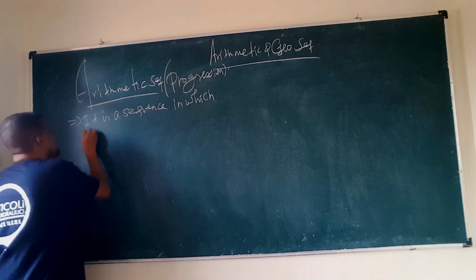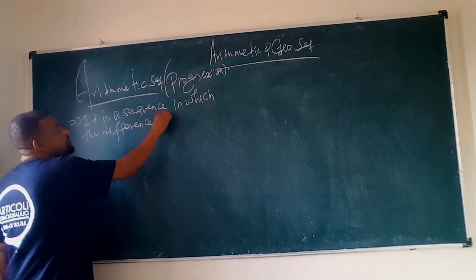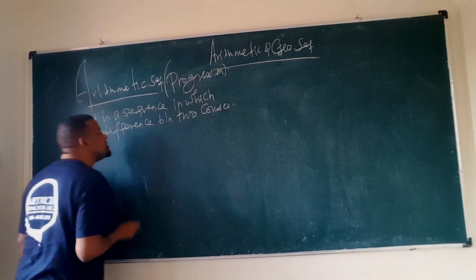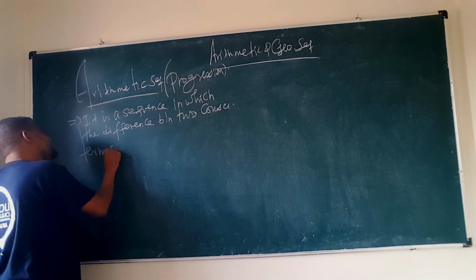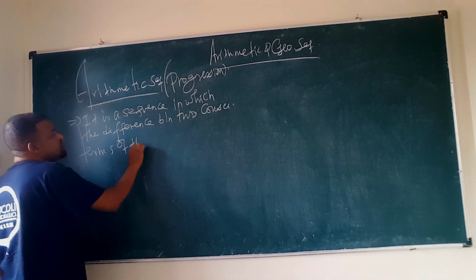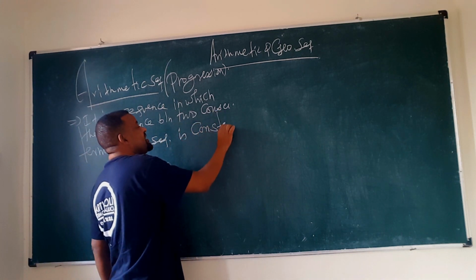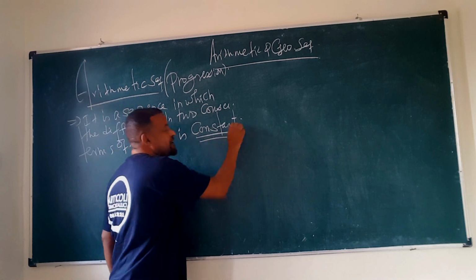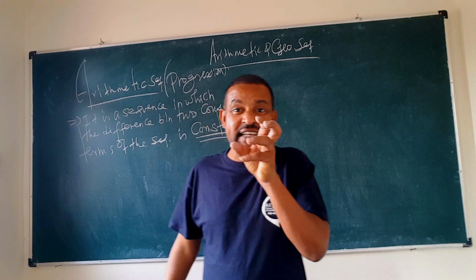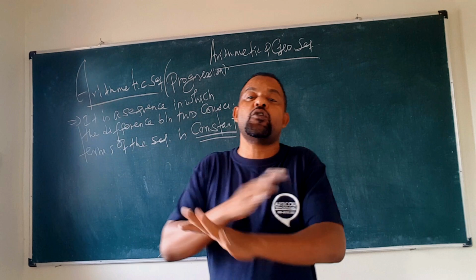the difference between two consecutive terms of the sequence is constant. An arithmetic sequence is a sequence in which the difference between two consecutive terms of the sequence is constant.